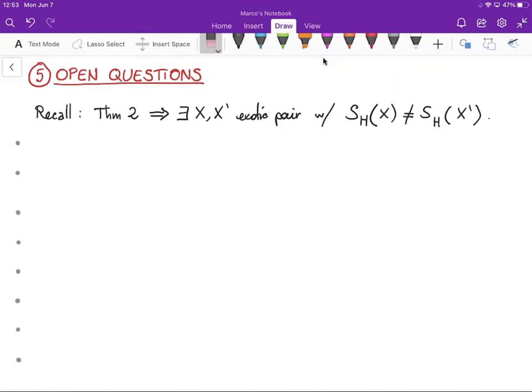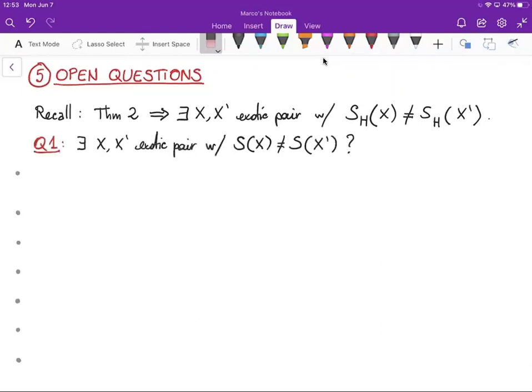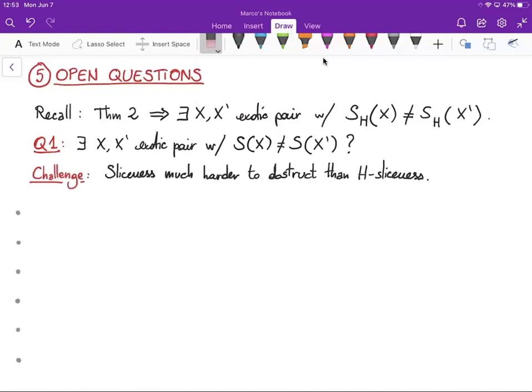We can ask whether we can find an exotic pair that is detected by sliceness as opposed to H-sliceness, and we do not know the answer. This question is quite challenging, mainly because obstructing sliceness for every homology class seems to be much harder than obstructing sliceness just in the zero homology class, that is H-sliceness.